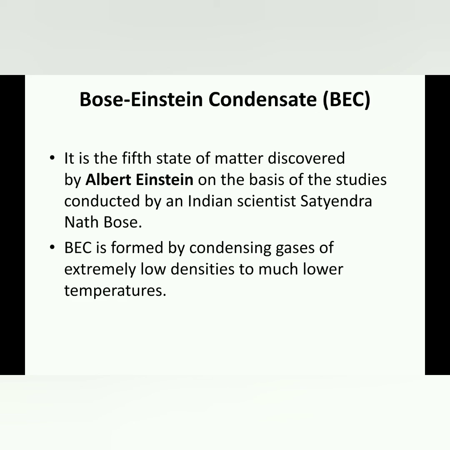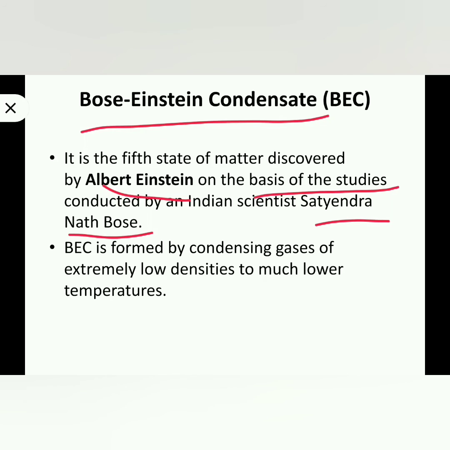Next state of matter is the Bose-Einstein condensate. Why the name Bose-Einstein condensate? It was discovered by Albert Einstein on the basis of the studies conducted by an Indian scientist, Satyendra Nath Bose. So the name Bose-Einstein condensate. It is formed by condensing gases of extremely low densities at very low temperatures.